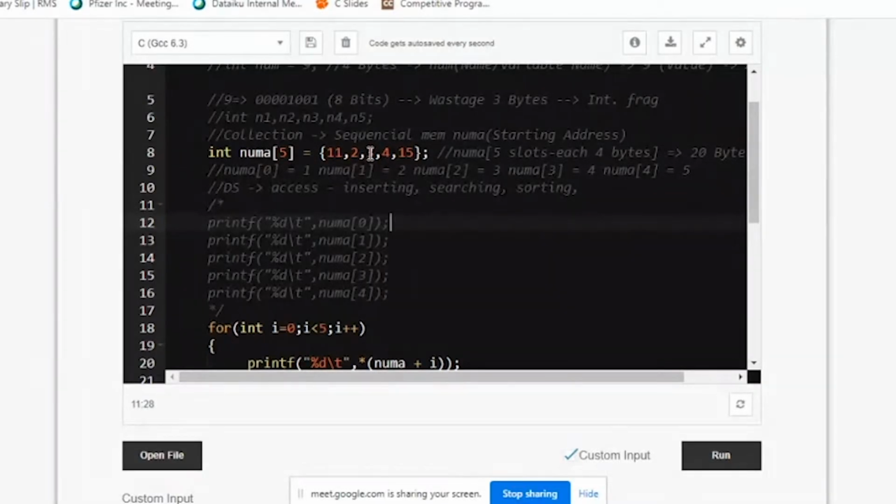Another is the sorting problem. Someone gives you a sequence like this and asks you to sort. How do you sort it? So 2, 3, 4, 11, 15 should come.